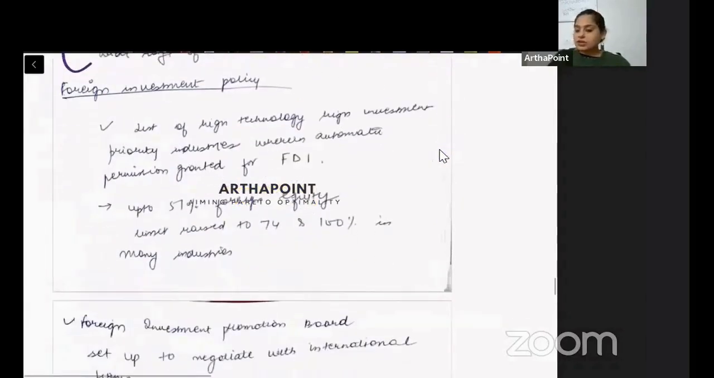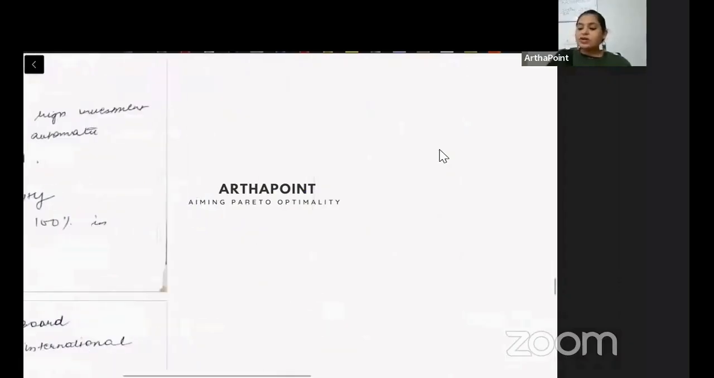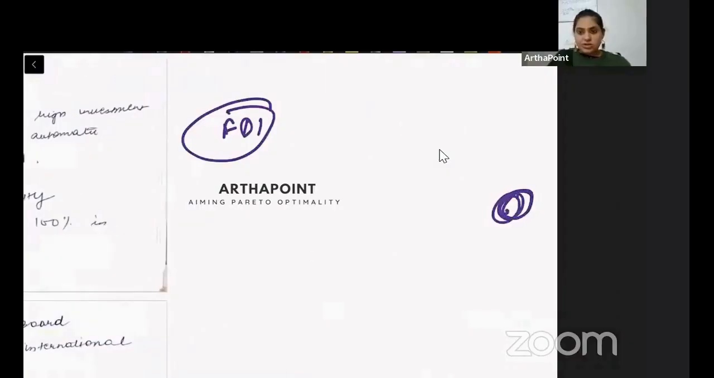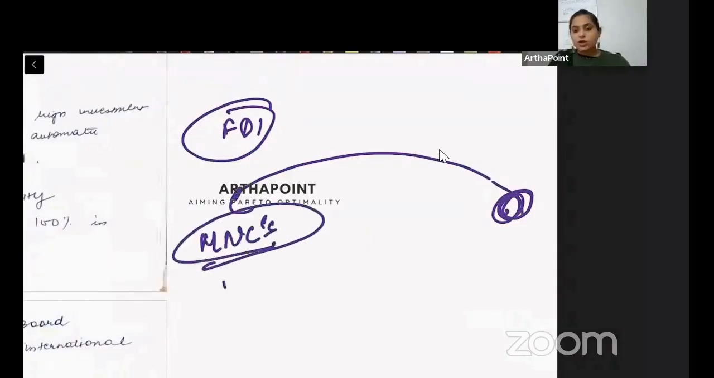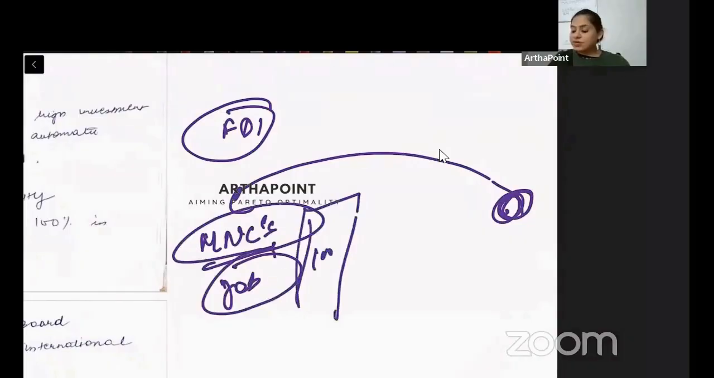Then we had the foreign investment policy. Foreign investment policy means now we wanted foreign direct investment. So we wanted the foreign sector to come in India, to establish MNCs in India, to give more jobs in India, to establish a complete 100% equity structure in India. मतलब पूरा का पूरा वही own करेंगे. We were open to that.